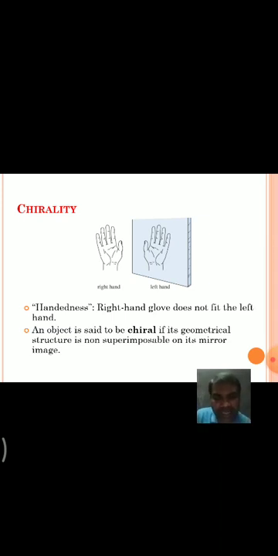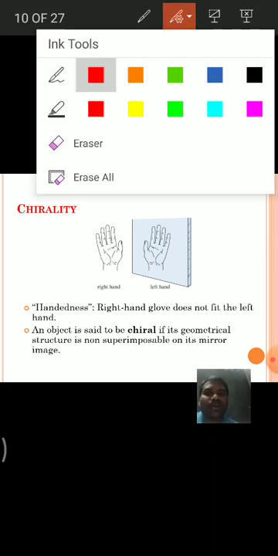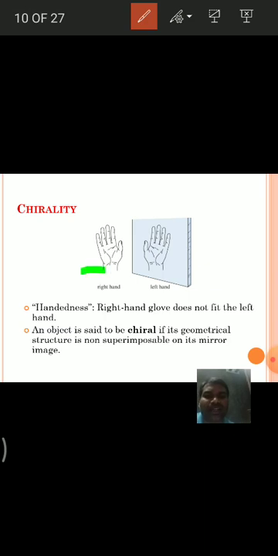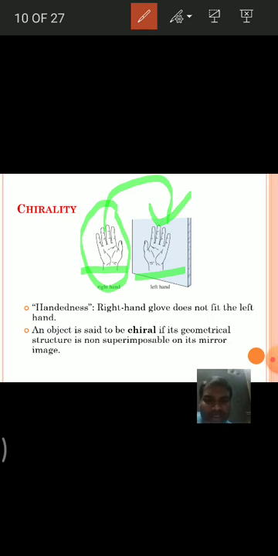They appear like mirror images, but the right hand and left hand are not superimposable. This is said to be chirality.